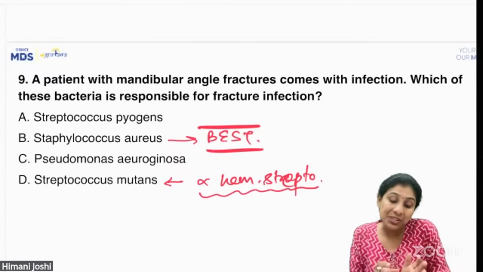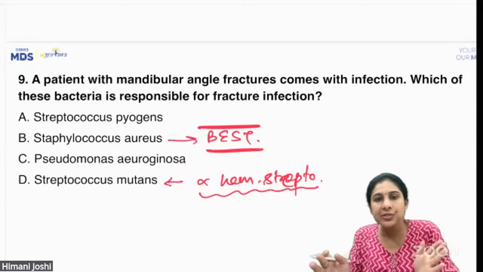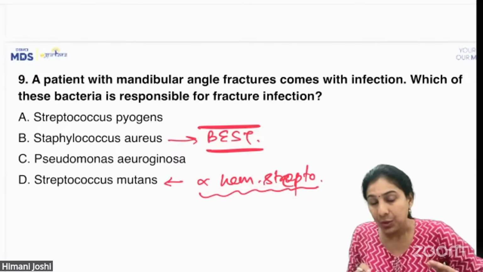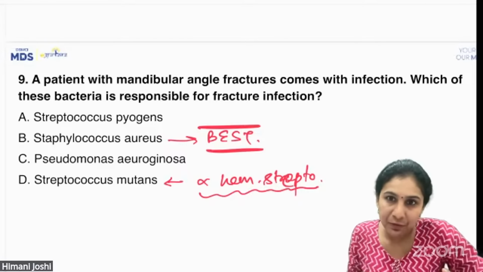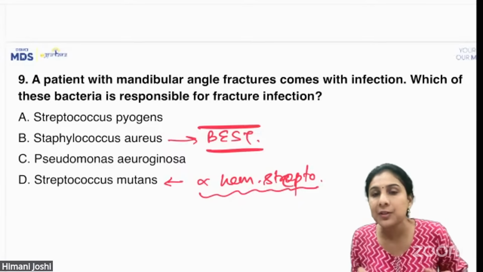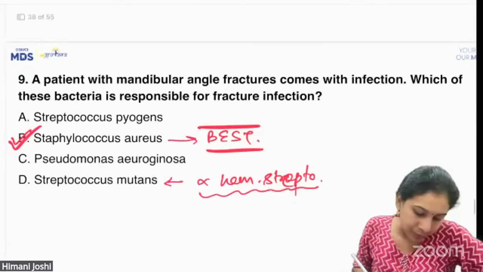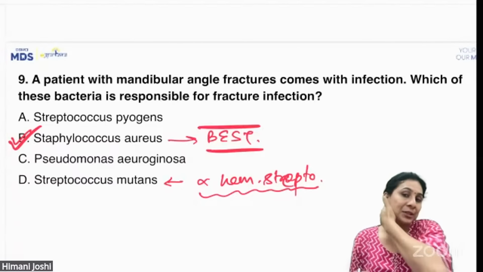But since the question is not asking about osteomyelitis per se, it is just asking that a simple mandibular angle fracture is infected, which is the most common organism? It has to be staph. Any oral infection, first organism, it has to be staph. So this should be the best answer is what I feel for this question.